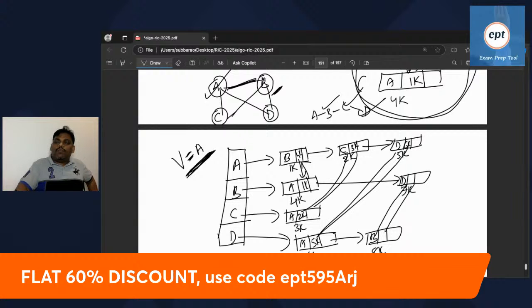So B adjacent A is already done. B adjacent is D, now done. B adjacent C also, C is not done yet. So B adjacent C also. Create C. B adjacent C means C adjacent also B.